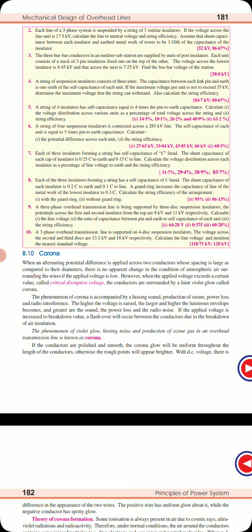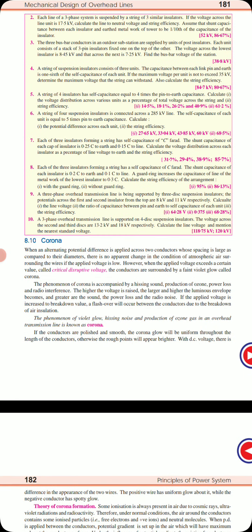Now the first part is corona. What is corona? Not the one you see day to day, because of which we are getting online classes today. This corona has been with us for a few decades. It is a different phenomenon that occurs in transmission and distribution when an alternating potential difference is applied to two conductors whose spacing is large compared to their diameters. There is no change in the appearance of the atmosphere.